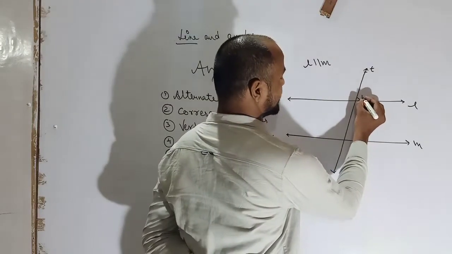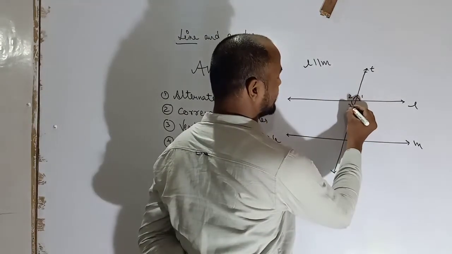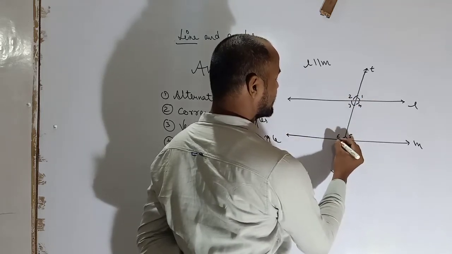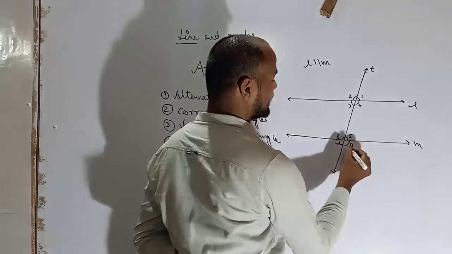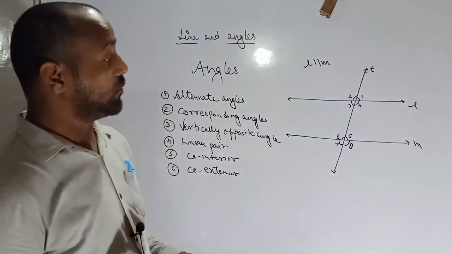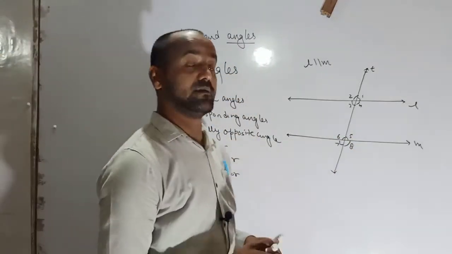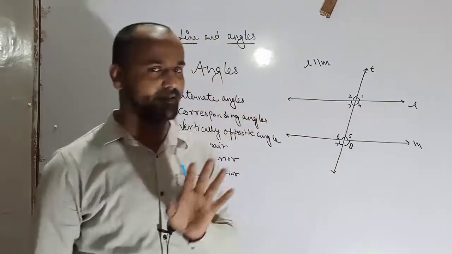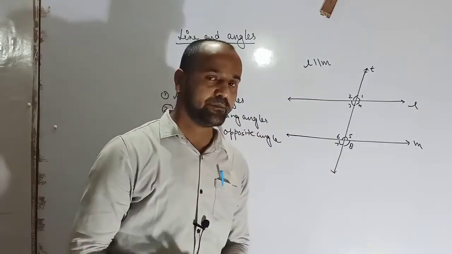First, second, third, fourth, fifth, sixth, 7, 8. Angles 1, 2, 7 and 8 are called exterior angles here. 3, 4, 5, 6 are called interior angles here.